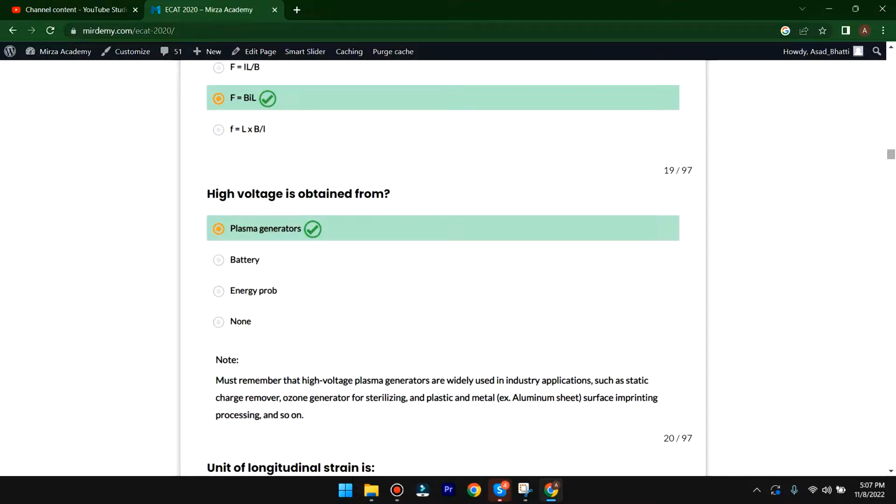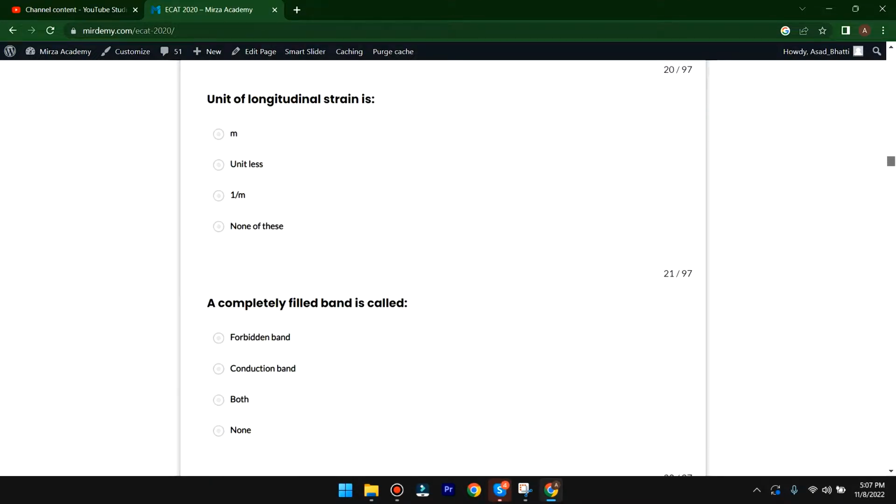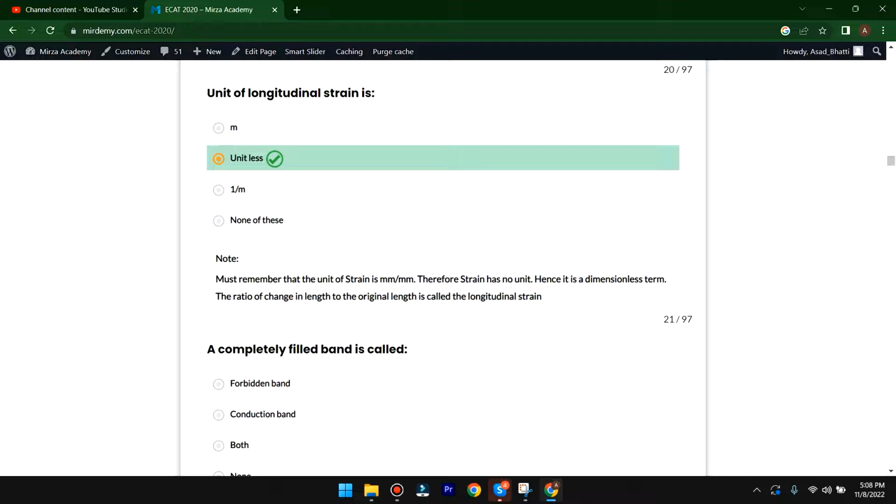The next question: the unit of longitudinal strain is meter, unitless. Here unitless will be the correct answer. The unit of strain is millimeter per millimeter. Therefore, strain has no unit, hence it is dimensionless. The ratio of change in length to the original length is called the longitudinal strain. So here the unit of longitudinal strain must be unitless. So here B option is correct.